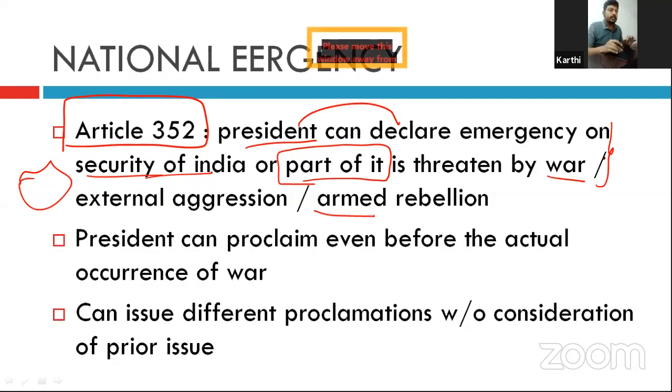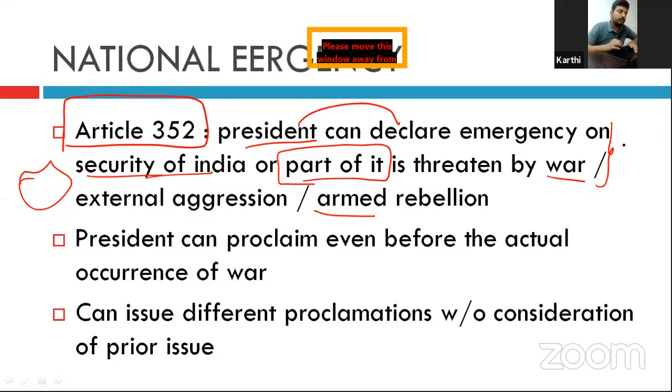If the President of India can declare national emergency, it means the Council of Ministers headed by the Prime Minister advised the President to proclaim the national emergency. So, who proclaims the national emergency? It is only the President. Can the President act on his own wish? No. He can act on the aid and advice of the Council of Ministers headed by the Prime Minister. The national emergency is declared by the President, no doubt about that, but he cannot declare it on his own will. He can declare it only on the advice of the Council of Ministers headed by the Prime Minister. That is what Article 352 says.